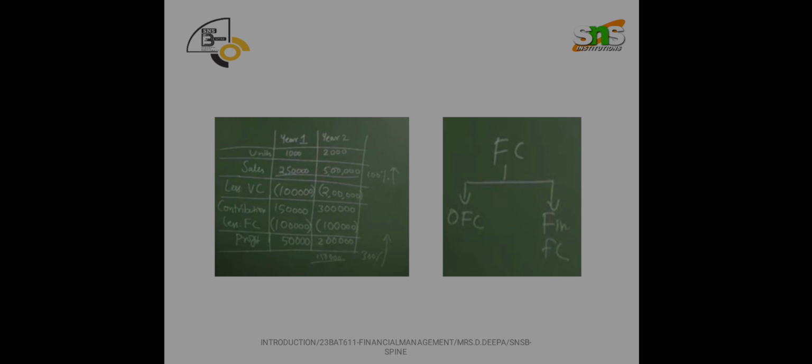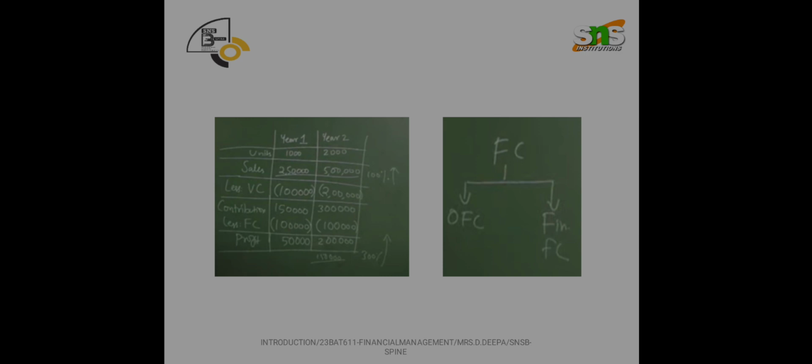Variable cost may vary, but fixed cost is not like that. So if it is 1 lakh for year 1, again 1 lakh for year 2, it continues the same amount. So contribution minus fixed cost gives the profit: 50,000 for year 1, and 2 lakhs for year 2.